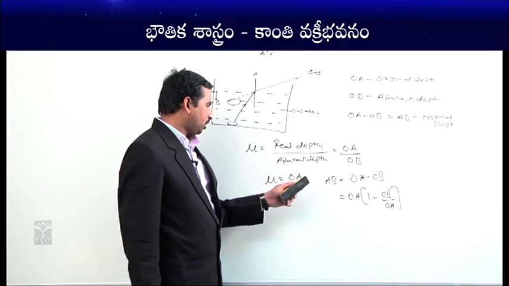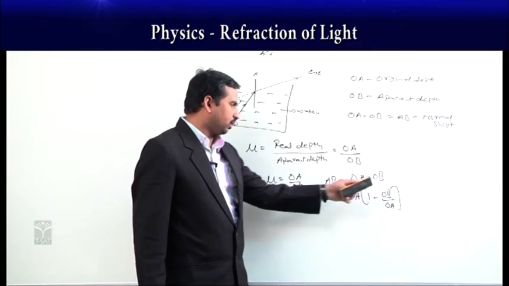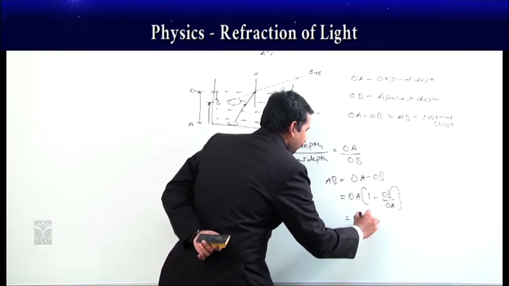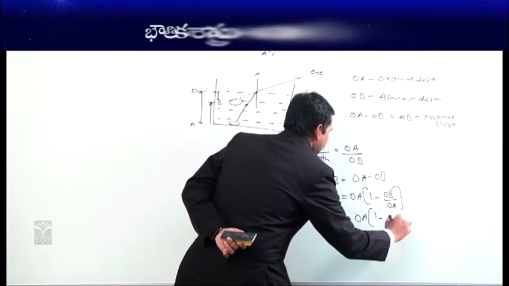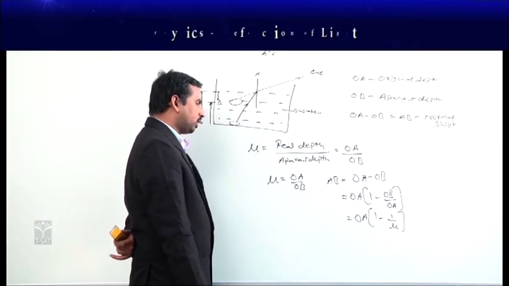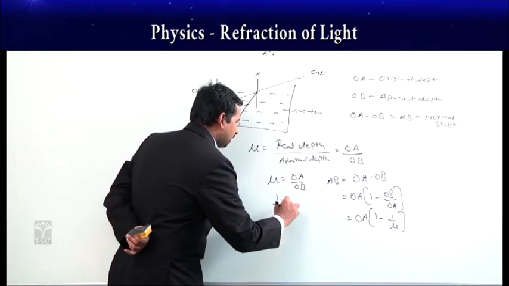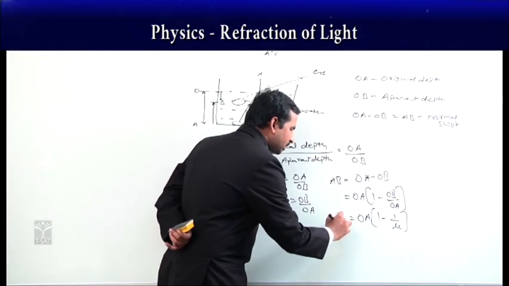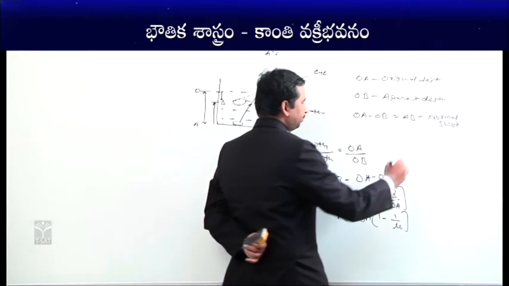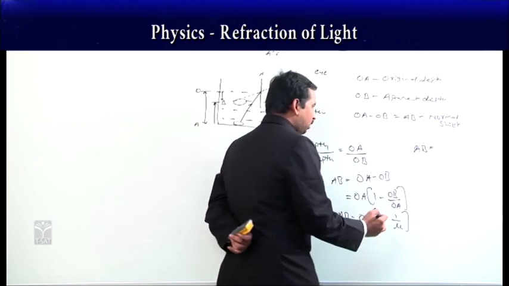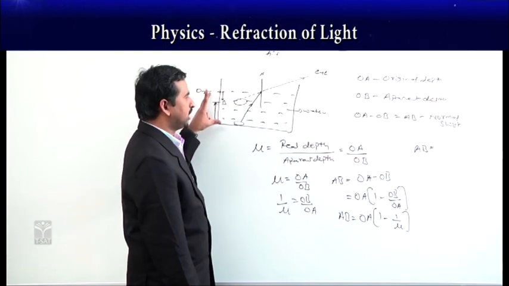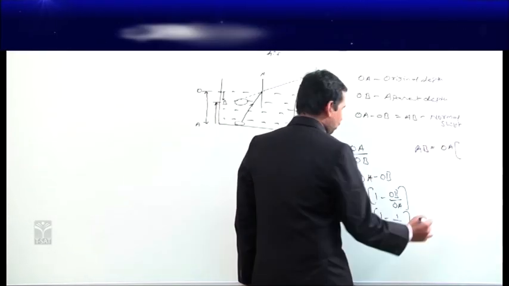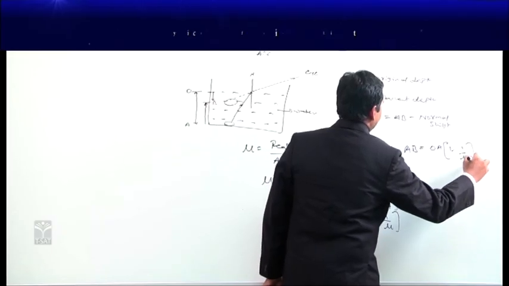Actually OA by OB is mu, but here we got OB by OA, which means that is equal to OA of 1 minus 1 by mu. Because if mu is equal to OA by OB, then 1 by mu becomes OB by OA, the reciprocal. Then we got the normal shift finally. AB is equal to OA, where OA is nothing but the original depth here, into 1 minus 1 by mu.